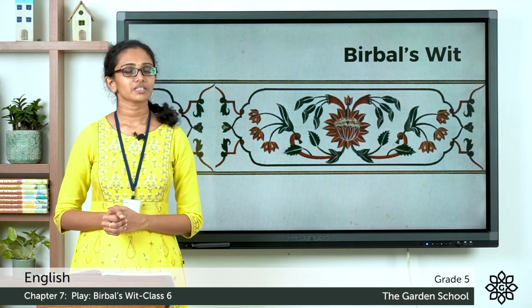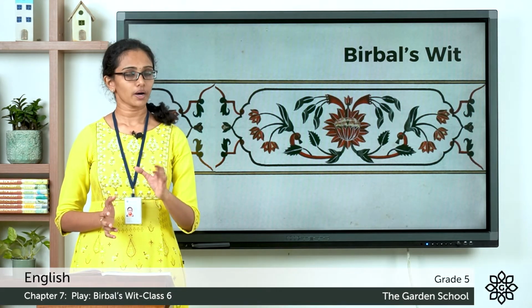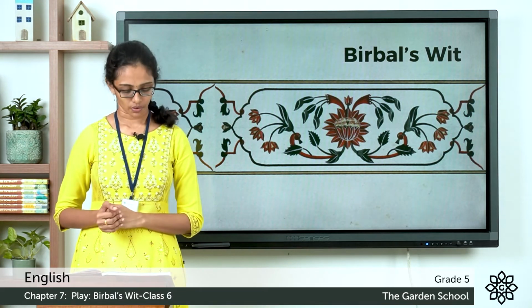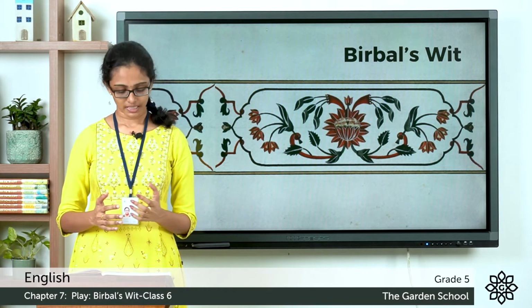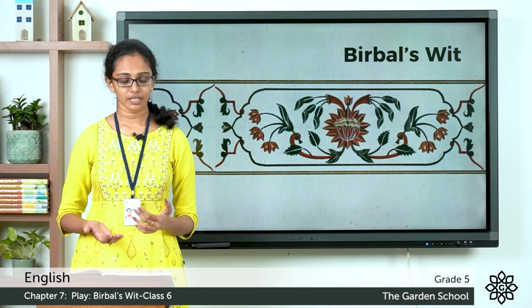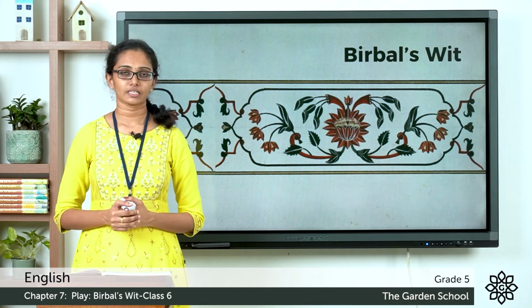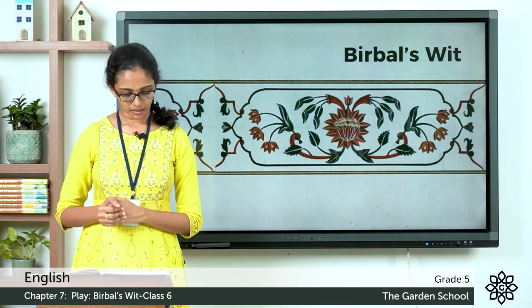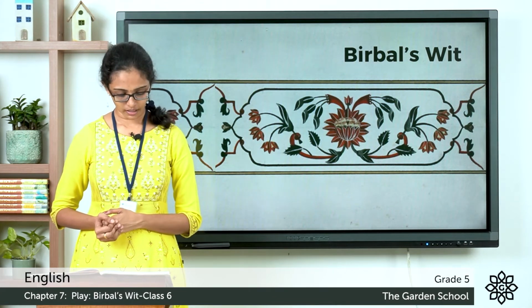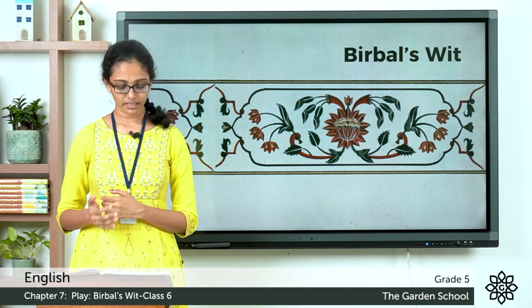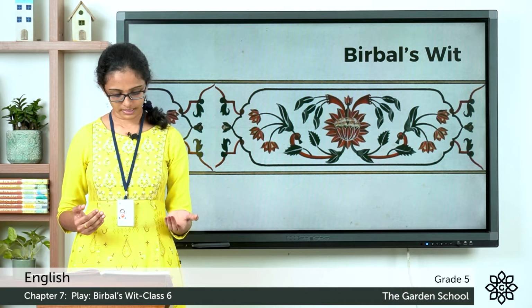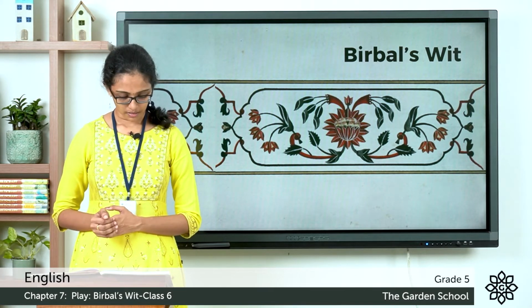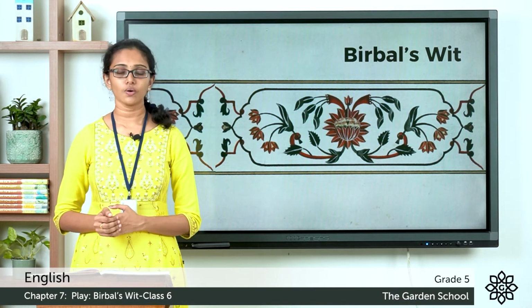So children, I hope that was an interesting story. So that was one story. Now let's read one more story. So this is scene 2. The setting, or the place where this is happening, is a room in the palace. So this is a few days later. Akbar and the queen are eating mangoes. Birbal, 2 other ministers and 3 or 4 servants are also in the room. Birbal is sitting closest to Akbar.